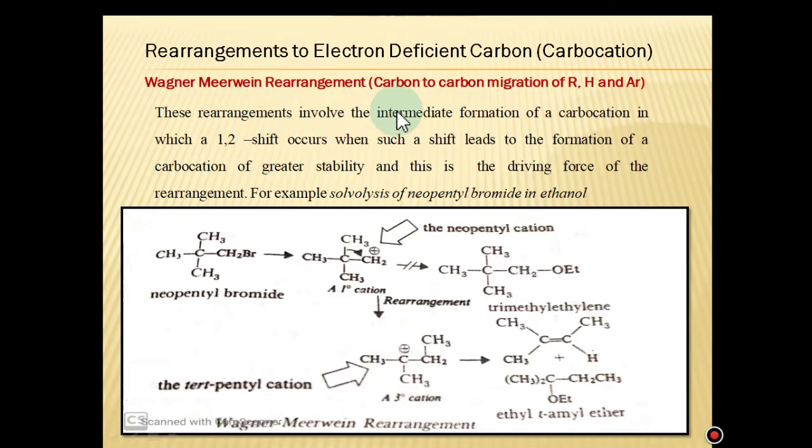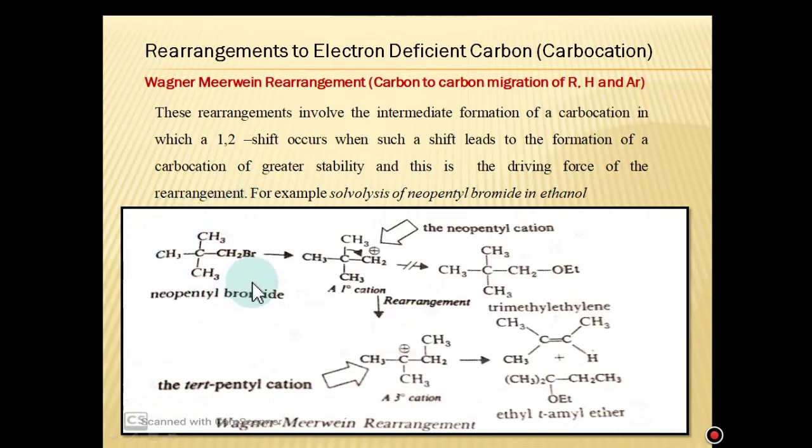These are some specific examples. The first important example is the Wagner-Meerwein rearrangement. It is a carbon-to-carbon migration of an alkyl, hydrogen, or phenyl group. These rearrangements involve the intermediate formation of a carbocation in which a 1,2 shift occurs. When such a shift leads to the formation of a carbocation of greater stability, this is the driving force of the rearrangement. For example, the solvolysis of neopentyl bromide in ethanol.